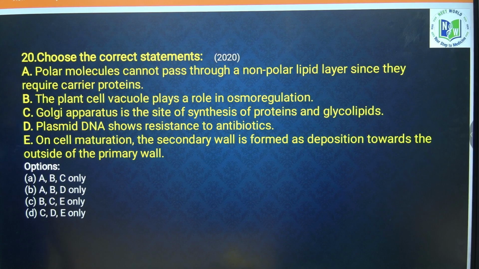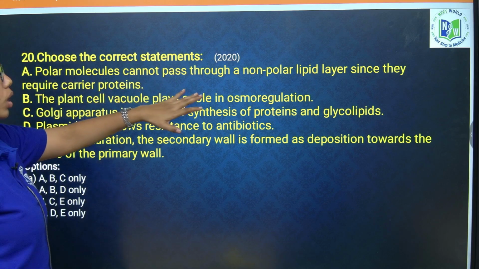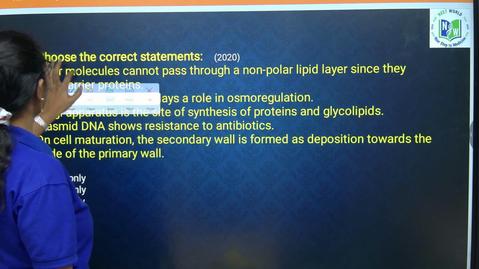Here he asked to choose the correct statements. Polar molecules cannot pass through the non-polar lipid bilayer.